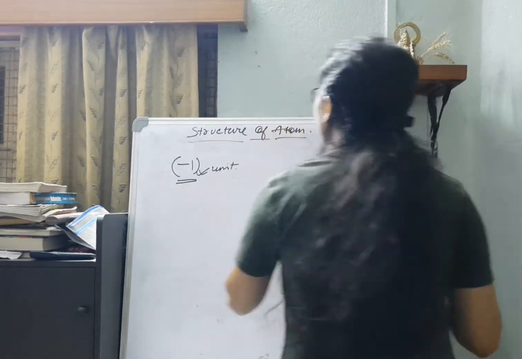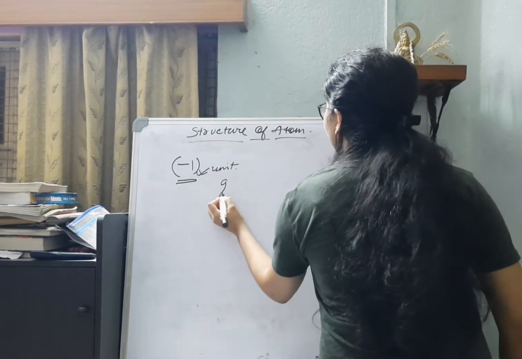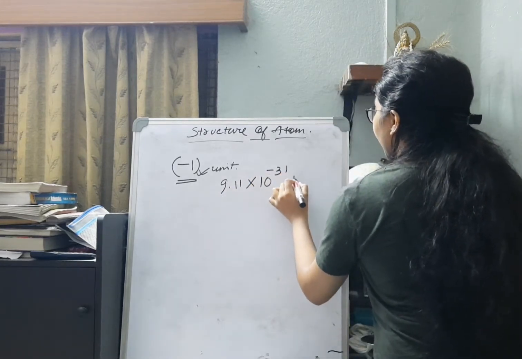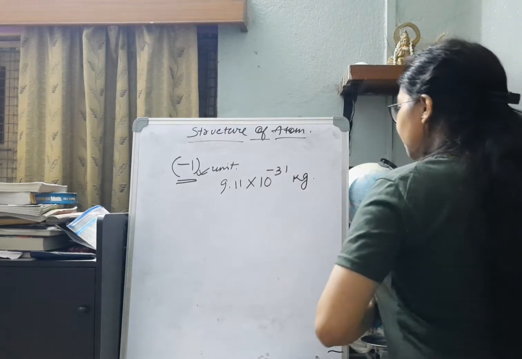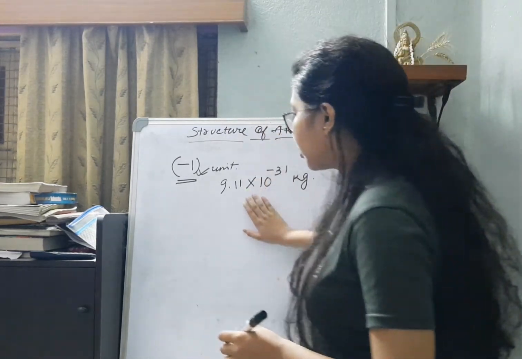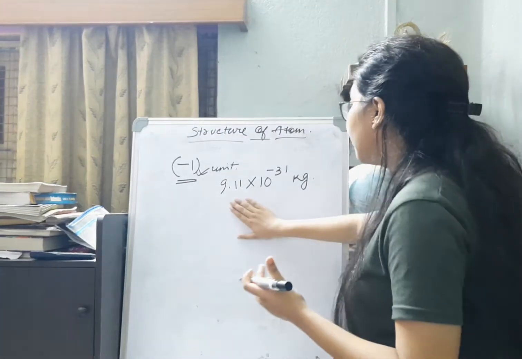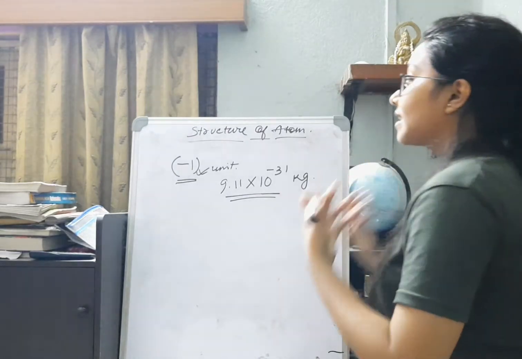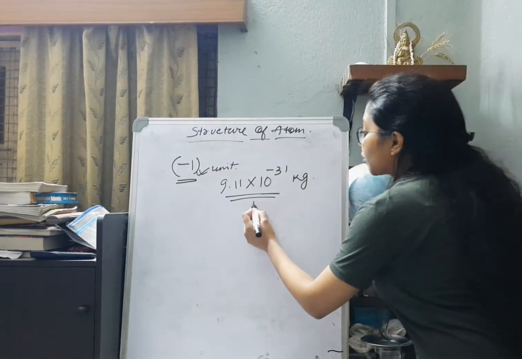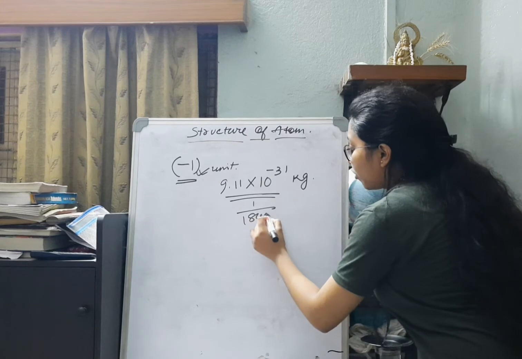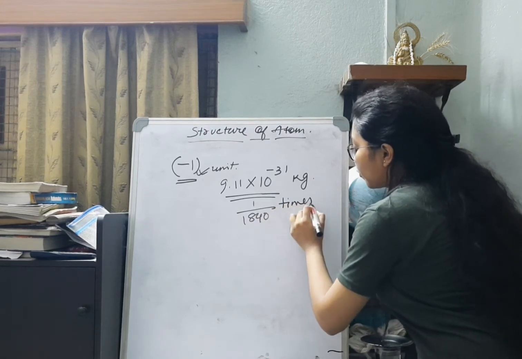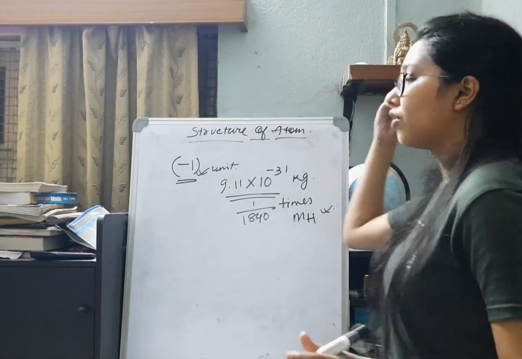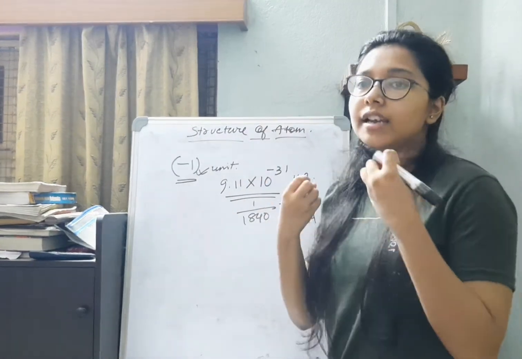Then the mass of an electron was found to be 9.11 × 10^-31 kg. This is such a small mass that we can consider it negligible, because this value is 1/1840 times the mass of hydrogen. So you can understand that the mass of an electron is nearly negligible, nearly zero.